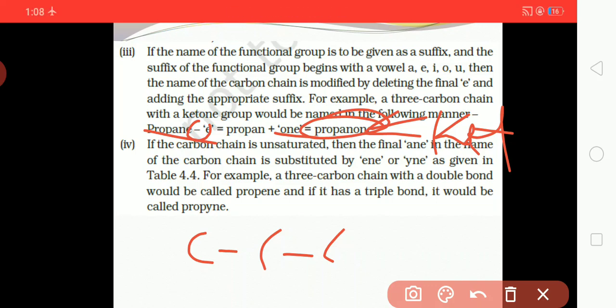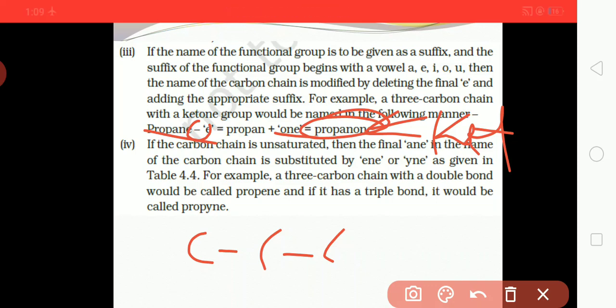Unsaturated means that in a compound there is a presence of a double bond, but that double bond should not be of a functional group. Then it can be named with ENE or YNE.